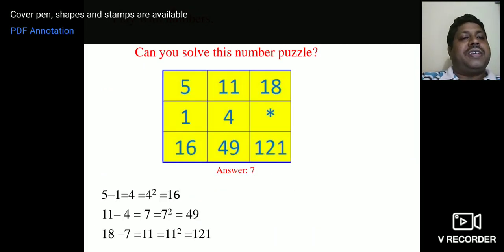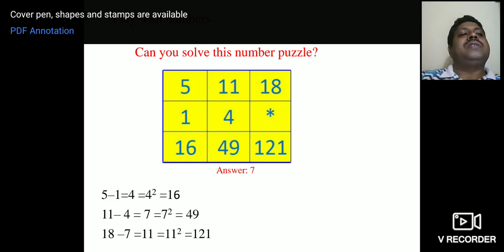Can you see the puzzle here? Children, we are talking about numbers. It's really very funny, but we should love numbers. Then only will we be able to solve this type of puzzle, isn't it? The answer is given, so let us try to understand this puzzle.